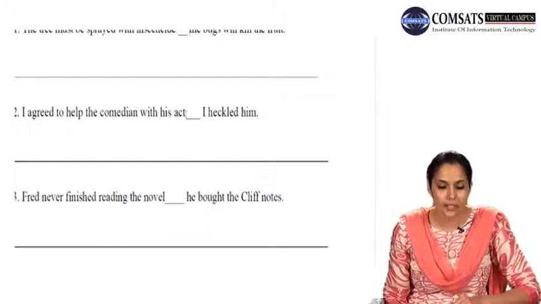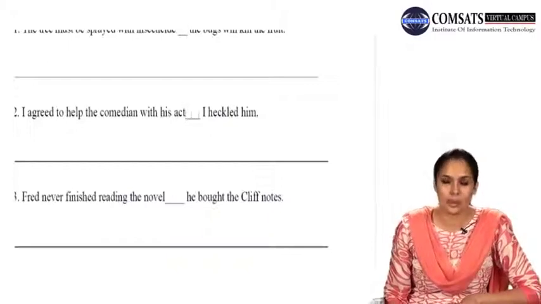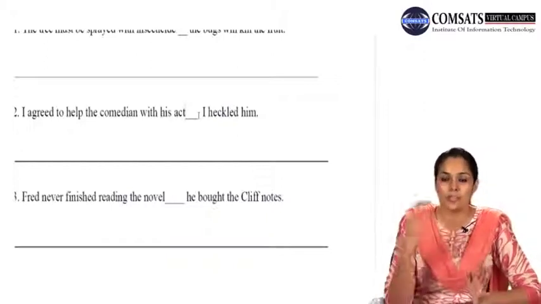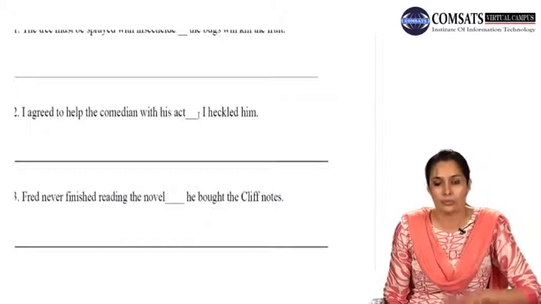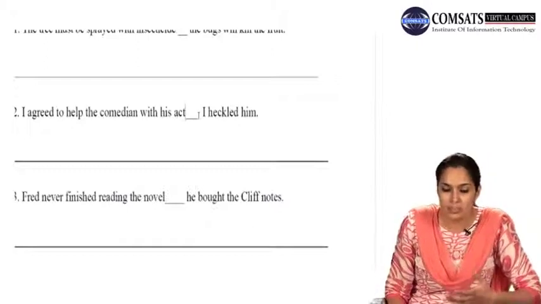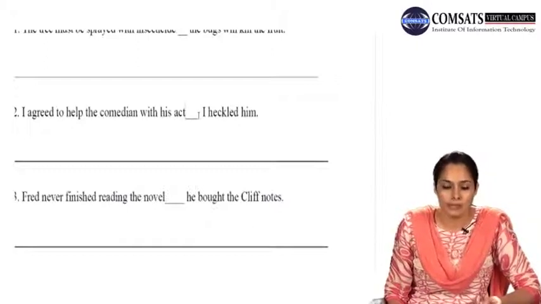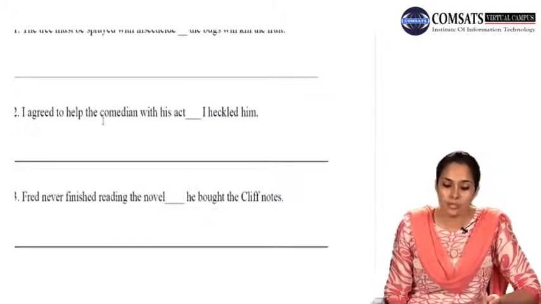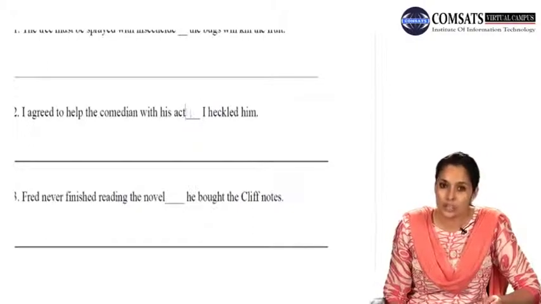You have to add semicolon before that word, and then you have consequently. Consequently means as a result. When you did something, उसके result में क्या हुआ? That you heckled him. You said that you will help the comedian, but you actually made him nervous. और उसके बाद यहाँ पे comma आएगा. So I agreed to help the comedian with his act, semicolon, consequently, comma, I heckled him.